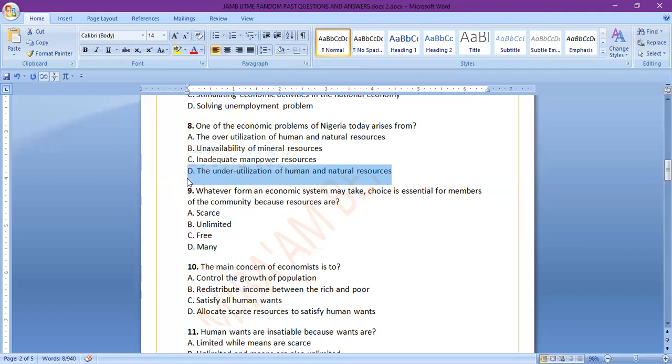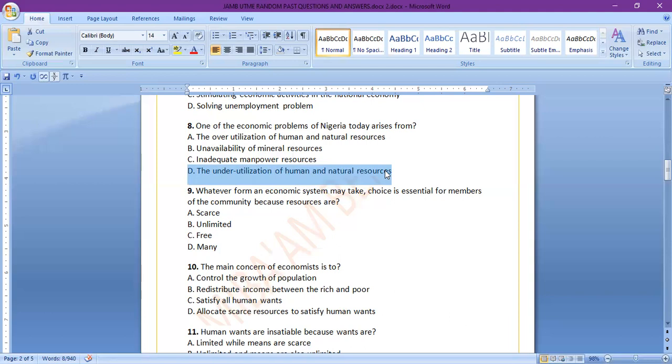If we wanted to look at them one by one, we would spend hours explaining. But you should know that the human resources and the natural resources of Nigeria are underutilized, and that is why we're still battling to achieve the much desired economic growth and development.